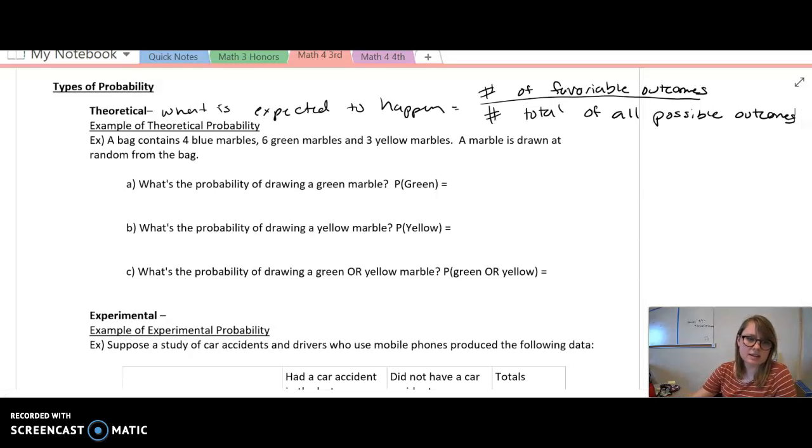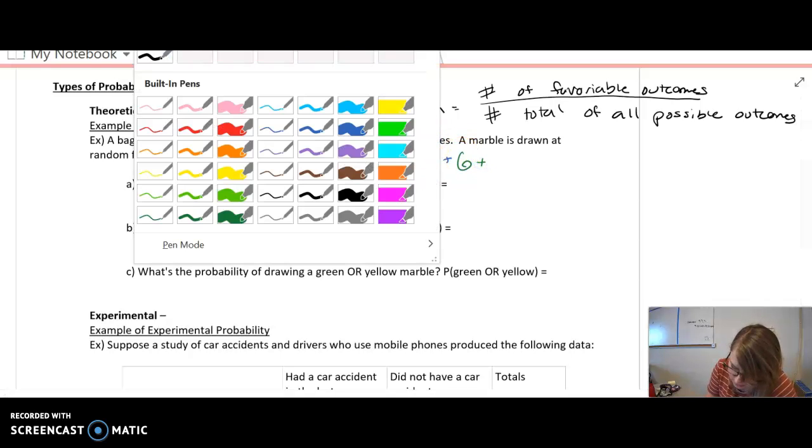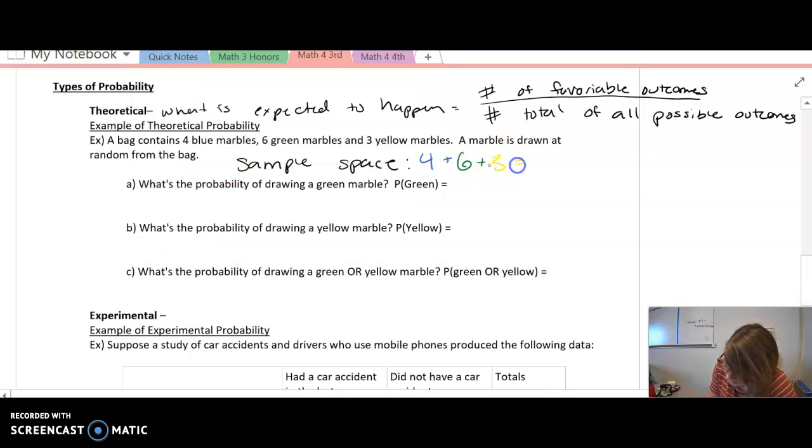Okay, so let's look at this first example. We have a bag that contains 4 blue marbles, 6 green marbles, and 3 yellow marbles. A marble is drawn at random from the bag. So the first thing that I want to identify is my sample space, meaning how many total marbles do I have in the bag? And what I'm going to do is add the 4 plus the 6 plus the 3. So the blue, green, and yellow. So 4 plus 6 plus 3 is going to give us a grand total of 13. So that's how many total marbles we have.